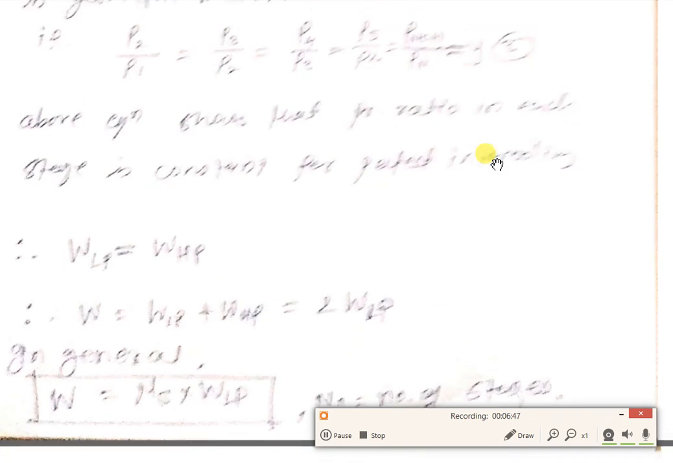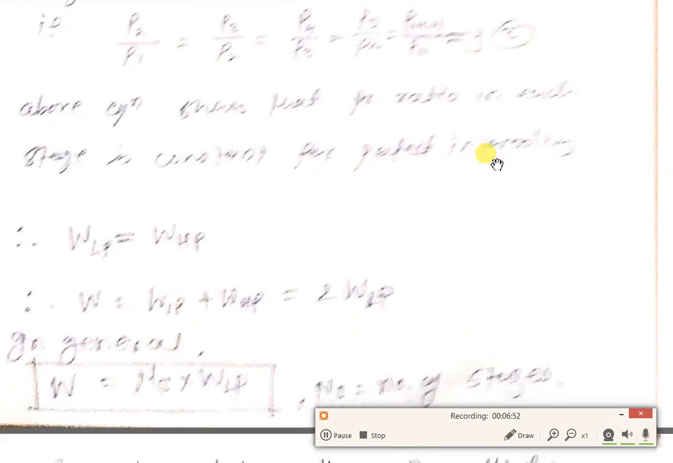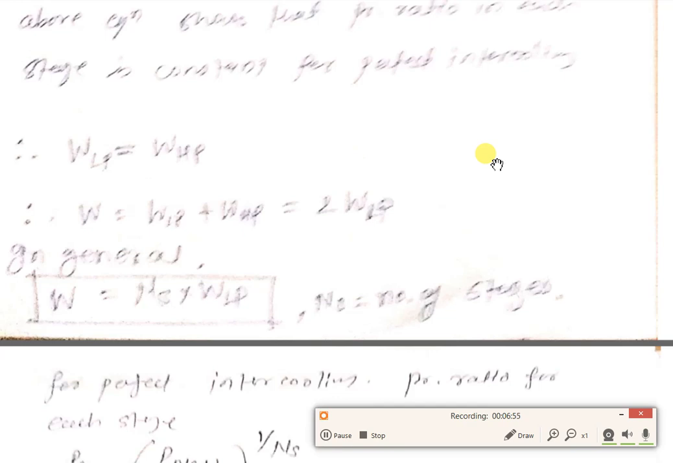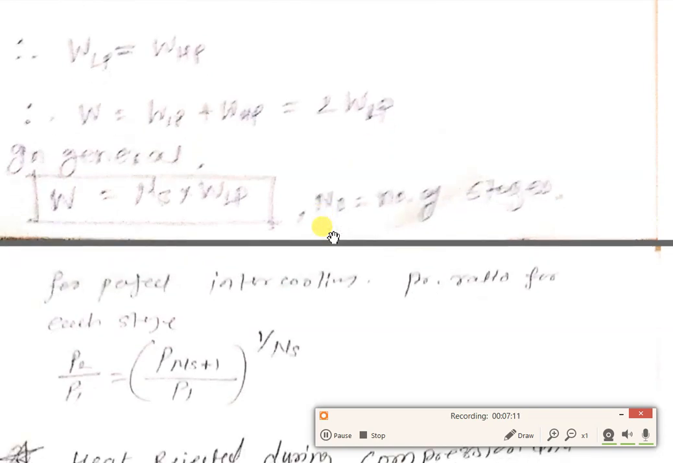Therefore, the work required to drive the LP cylinder is equal to the work required to drive the HP cylinder. Therefore, work is equally shared in all the cylinders. Total work is WLP plus WHP, which is twice WLP, because WLP and WHP are the same. In general, we can say W is equal to the number of stages into WLP. If it is a two stage, we simply calculate the work done of the first stage and multiply it with the total number of stages.